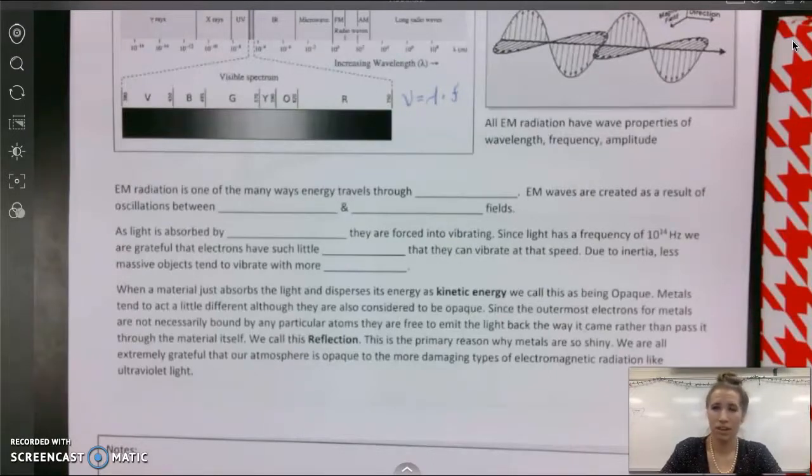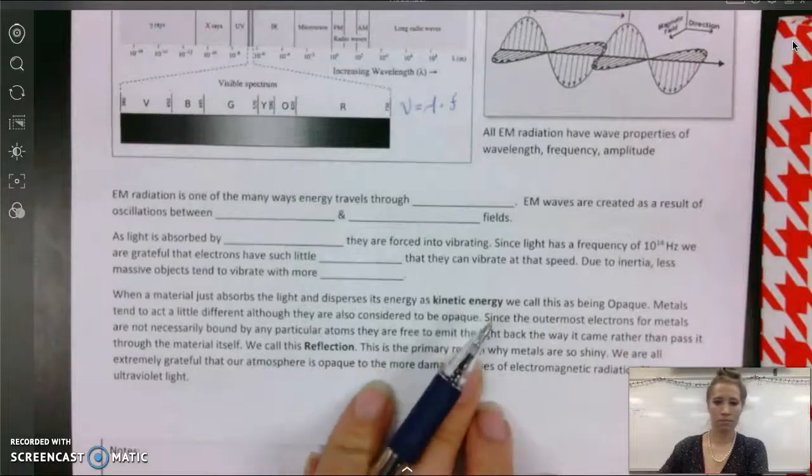And we as massive objects are not capable of vibrating at that kind of frequency. We have too much inertia, right? So if we take something with a really small mass, it's easy to change that motion, and so we can more easily vibrate and move at a higher frequency. It turns out electrons can vibrate at a similar frequency.